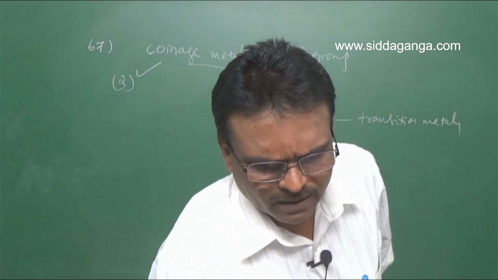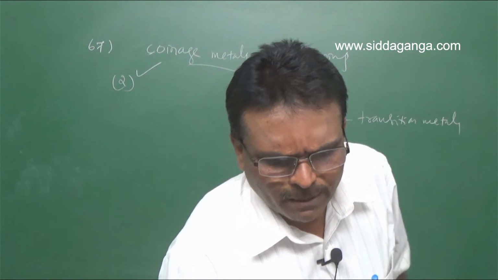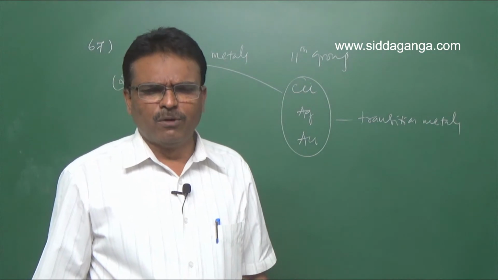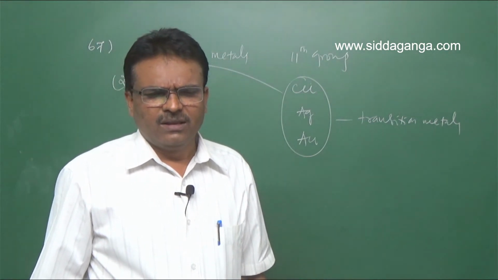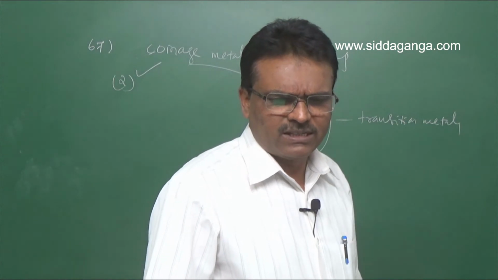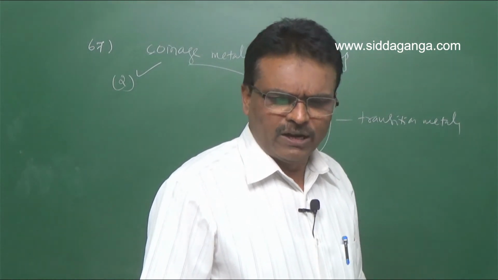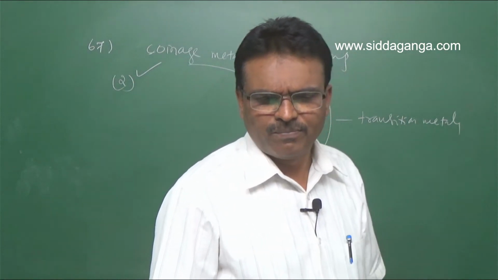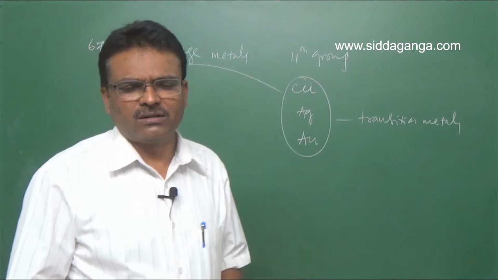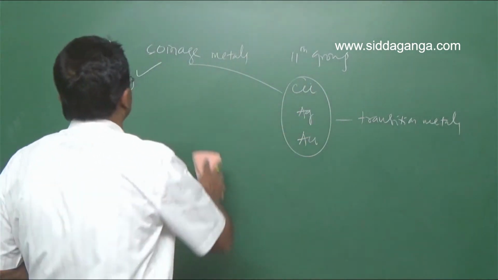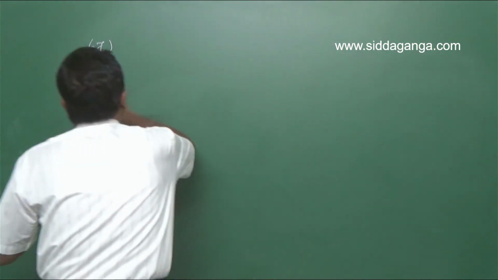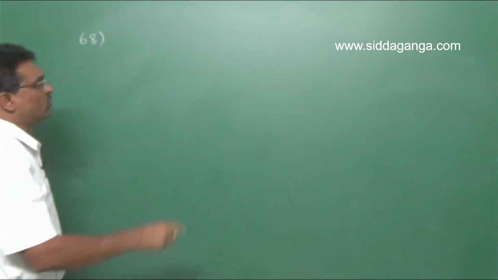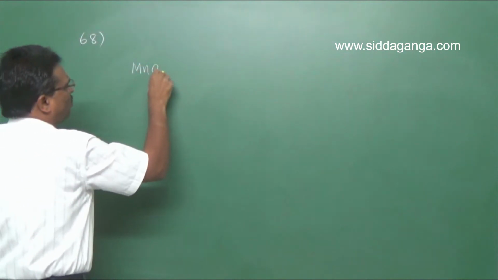Next, question number 68. Pyrolusite is used to prepare potassium permanganate. MnO2 to MnO4 2-, with X, then MnO4 2- to MnO4-, with Y. X and Y are. Pyrolusite, so MnO2.